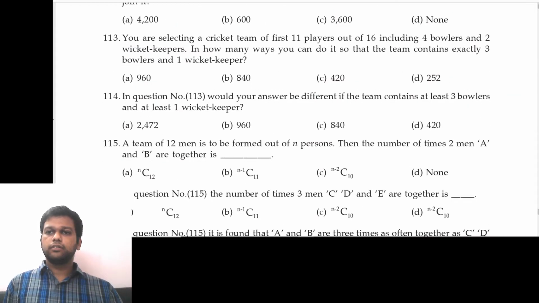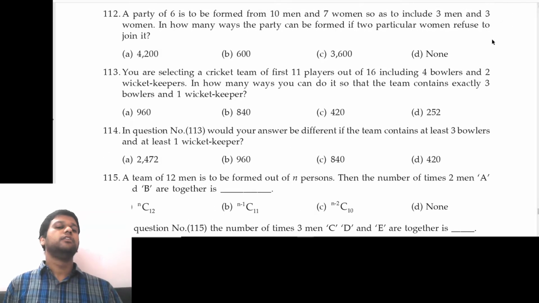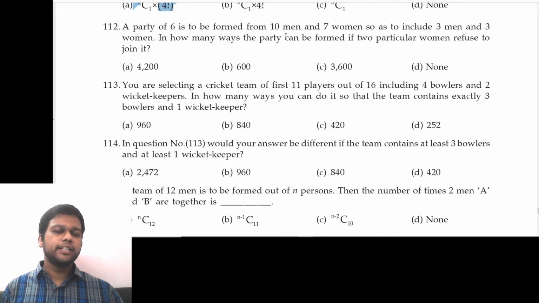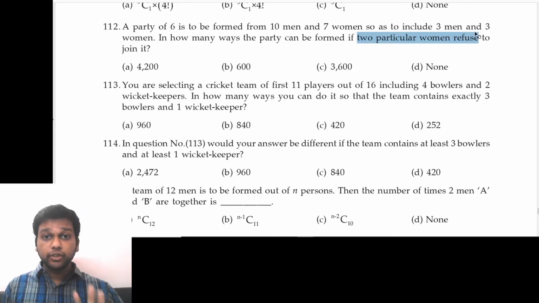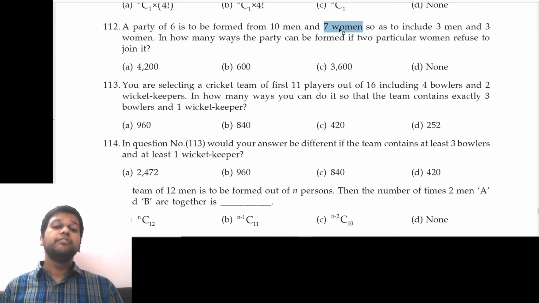112. A party of 6 is to be formed from 10 men and 7 women so as to include 3 men and 3 women. In how many ways the party can be formed if 2 particular women refuse to join it? 2 particular women refuse to join it. Meaning they are refusing to join it. Okay. That means we don't actually have 7 women. We have how many women?